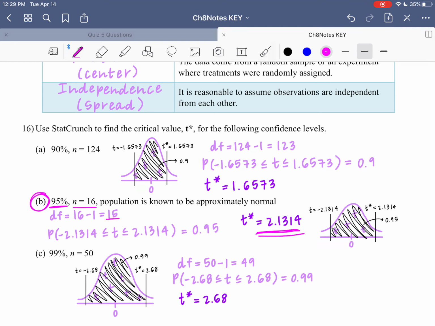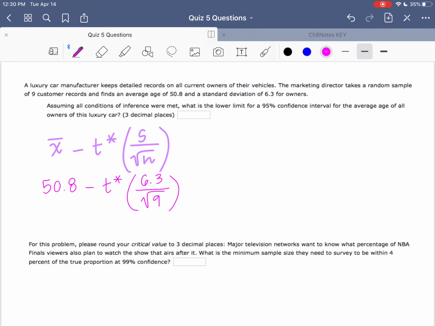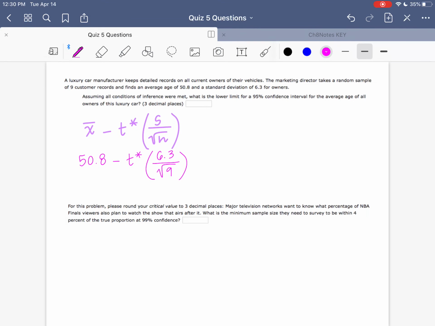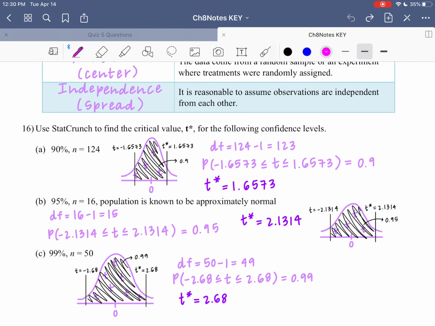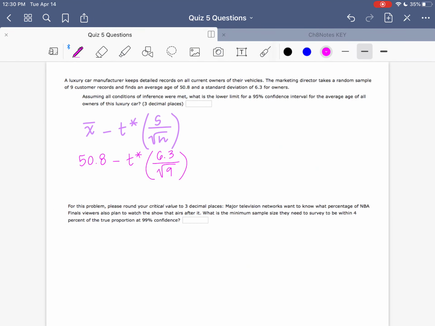Therefore, our T-star would be different as well. So you would have to find that in StatCrunch. But I'm going to let you go ahead and try that on your own using that piece of information from our notes in number 16. And then you can go back and check to make sure that you did get the right answer on your quiz or based on the key.